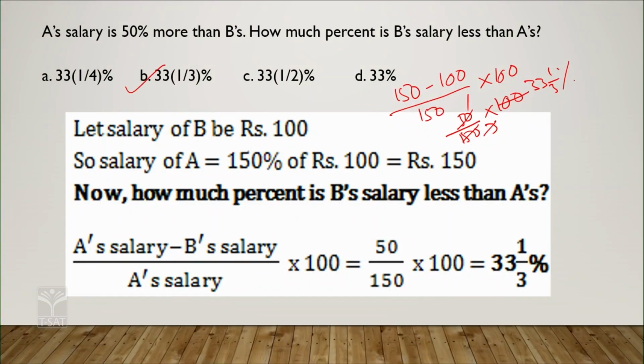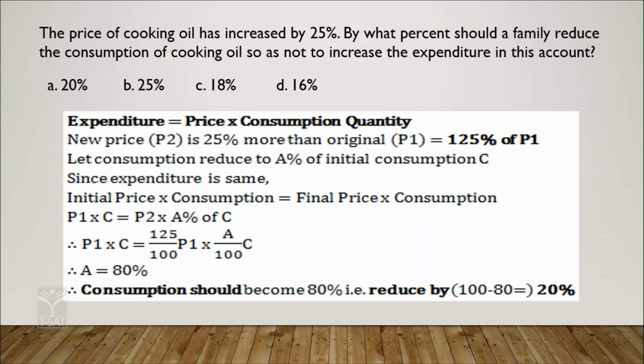Simply what we did here: assume B's salary as 100, and then A's salary will be 150. The difference between A's and B's salaries is 50 rupees. So 50 by A's salary, 150, into 100, because you want to express it in terms of percentage. You multiply with 100, and it is 33 and 1 by 3%. Is it clear? Okay. Now, we will shift to the next.